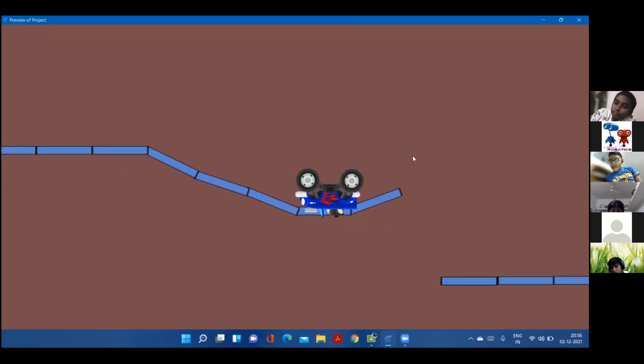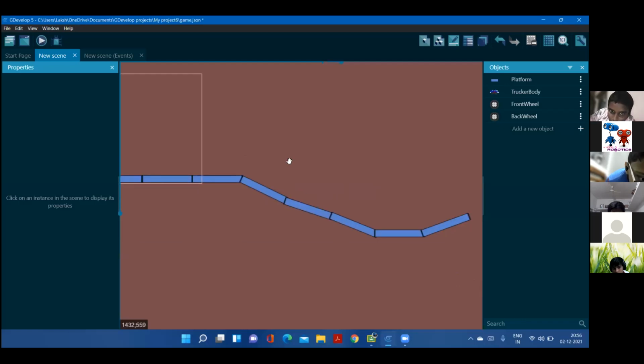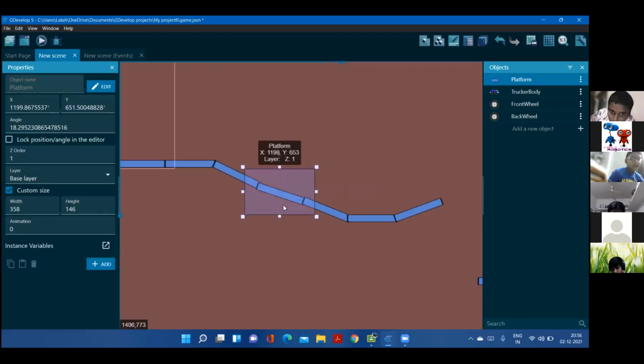So what do you have to do for that? That's what we're going to see now. If you can't change the angle of the truck, then you can't move forward with the platform game, right? So that's what we're going to do right here.